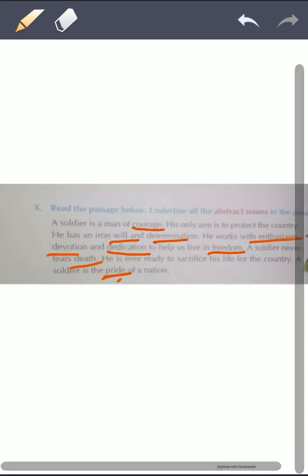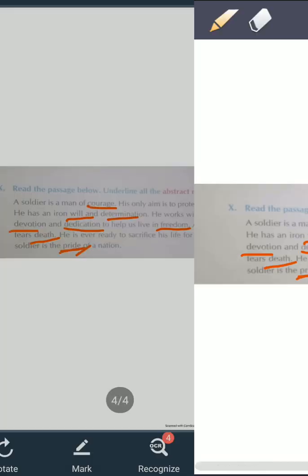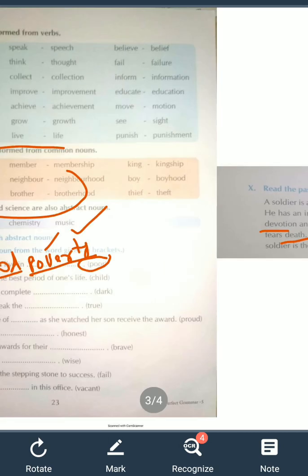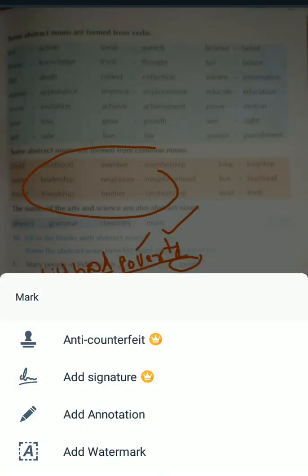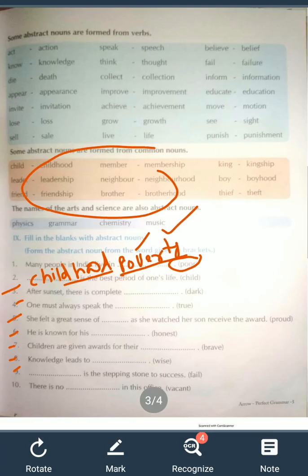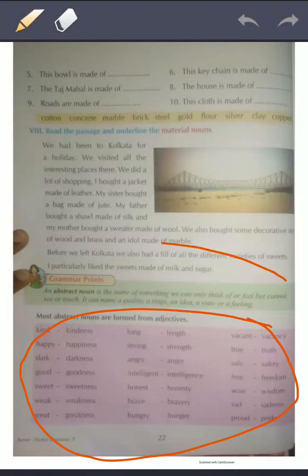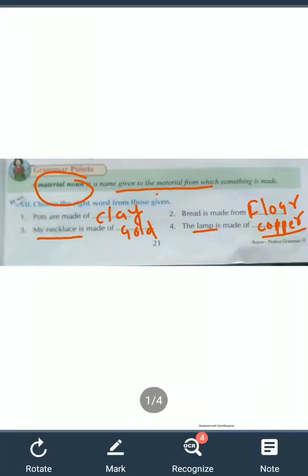Okay, students, so do the homework, complete the copy, and send it to my WhatsApp number. And those things which are written in the box, like here you can see, all the definitions you have to write in your fair copy, and all the questions you have to solve in your grammar book.